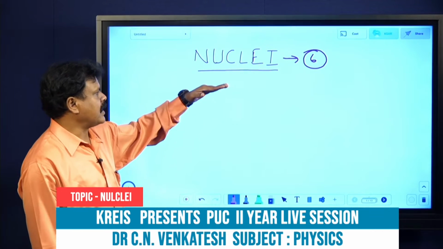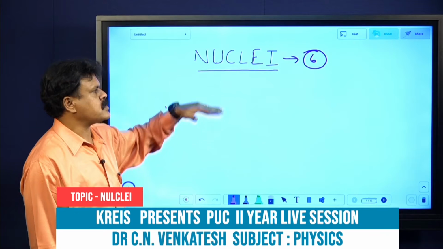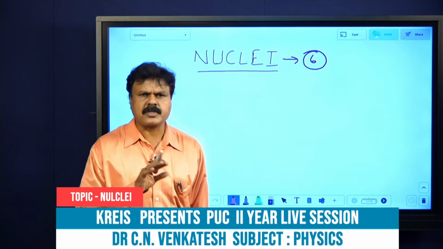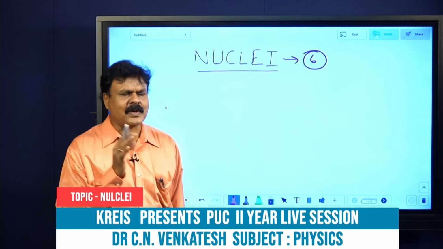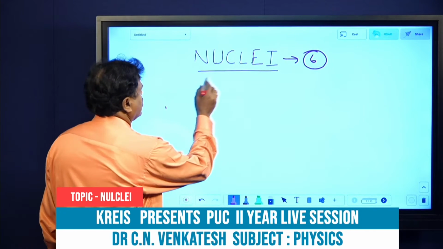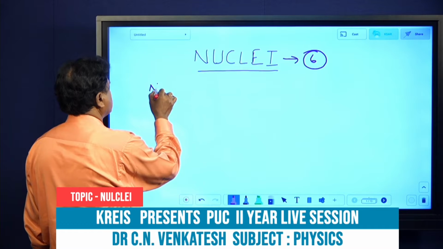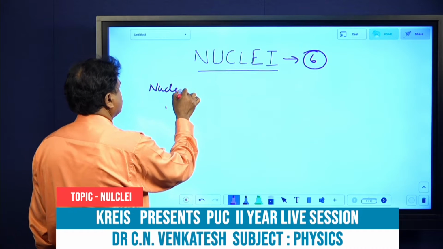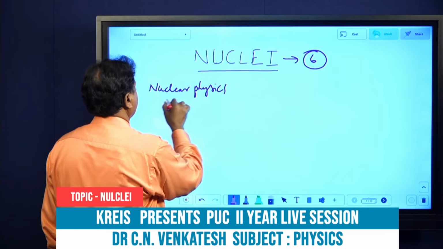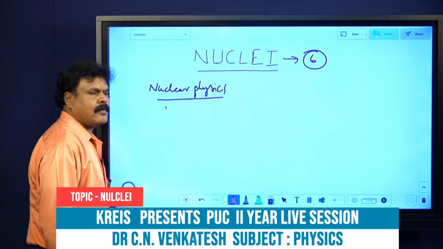Nuclei, in this you have got the nucleus as well as radioactivity, and it is quite easy. It is not difficult. Almost theory, no derivations. Only in radioactivity you will have derivations, that I will be showing. So the very first thing is, what do you mean by this? We used to call it nuclear physics. Nuclear physics means the study pertaining to the nucleus.